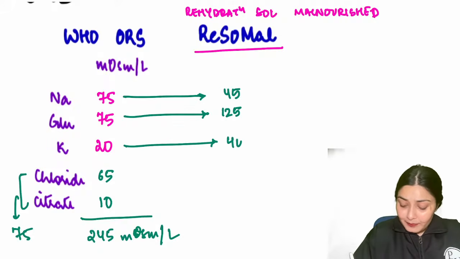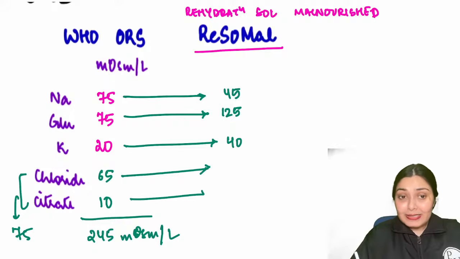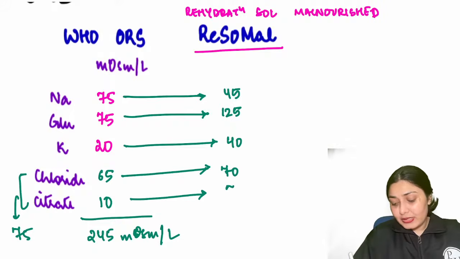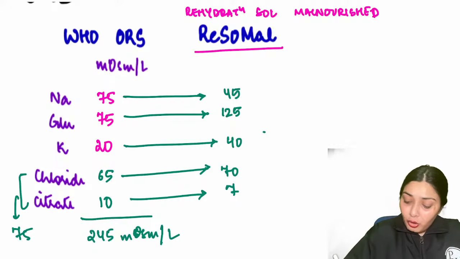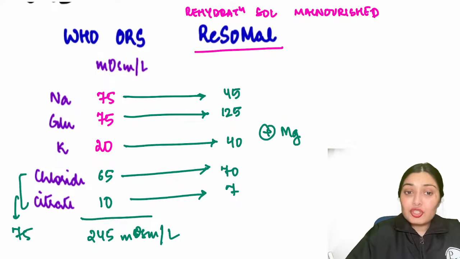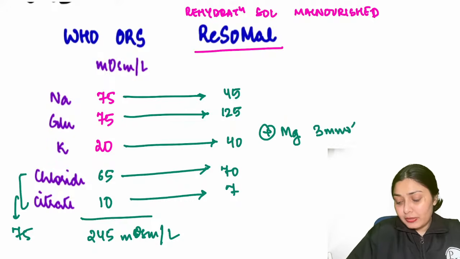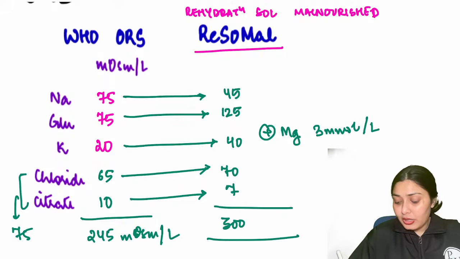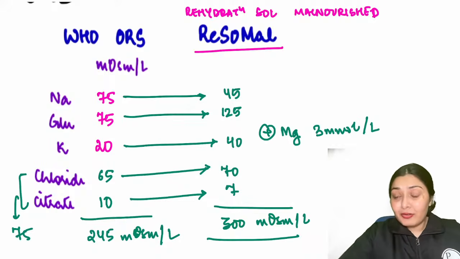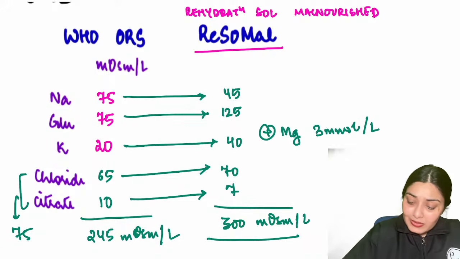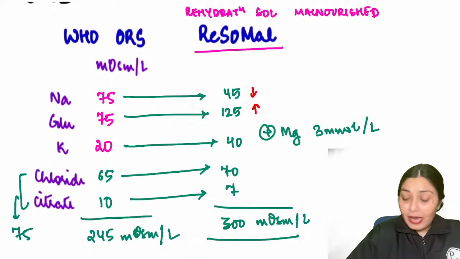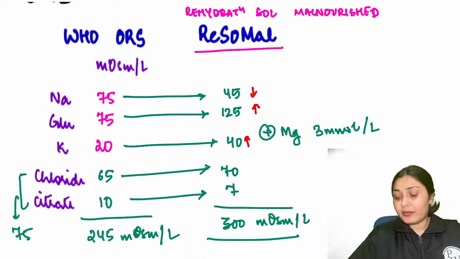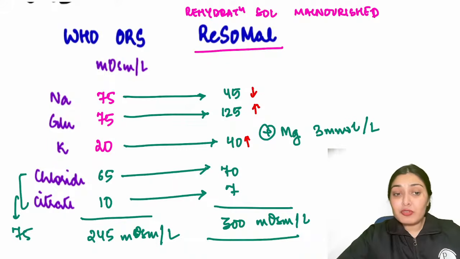Potassium is 40. Chloride and citrate are similar, 70 and 7. Along with that, there is added magnesium, 3 millimole per liter. Overall osmolality here is 300. So overall osmolality is 300, but sodium is less, glucose is higher, potassium is also higher, right? So this is the difference between normal WHO ORS and ReSoMal.